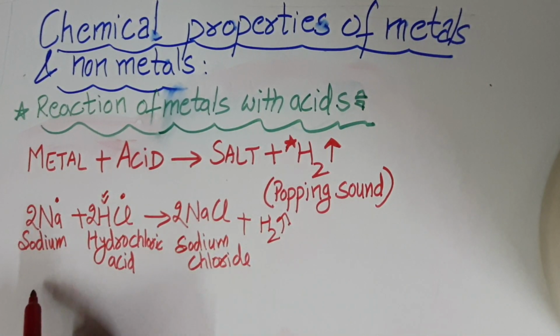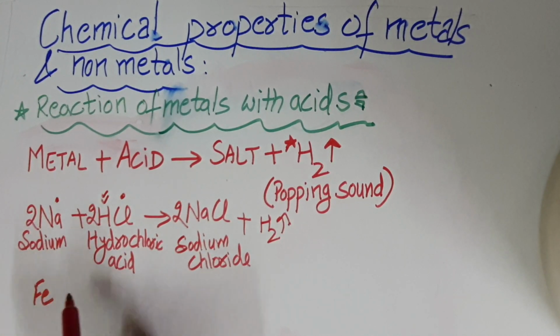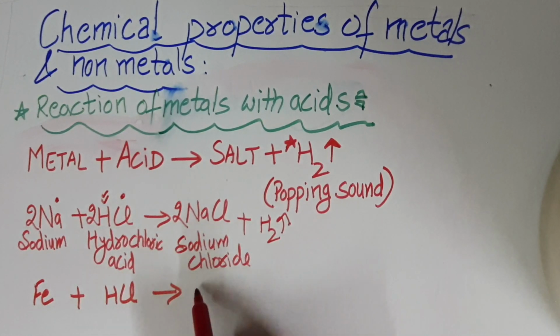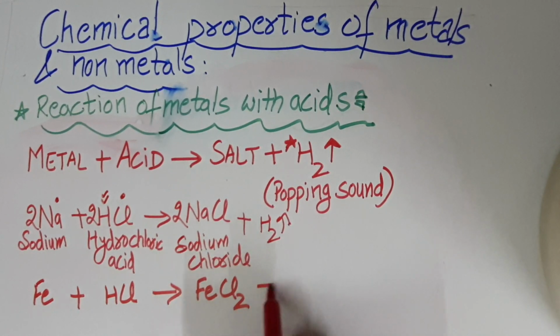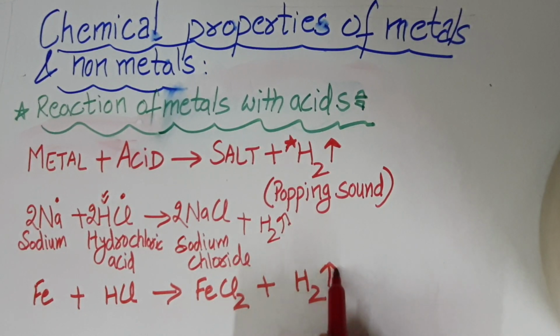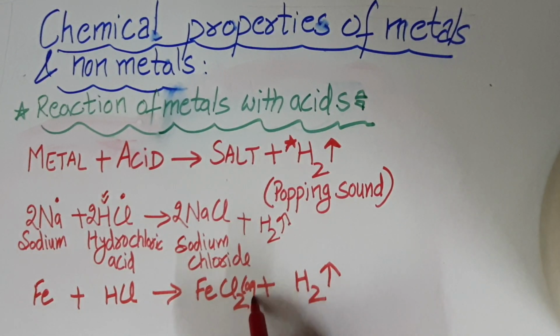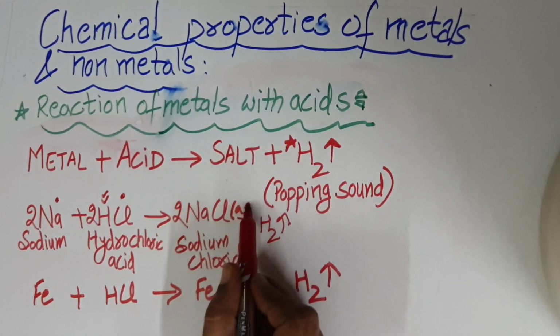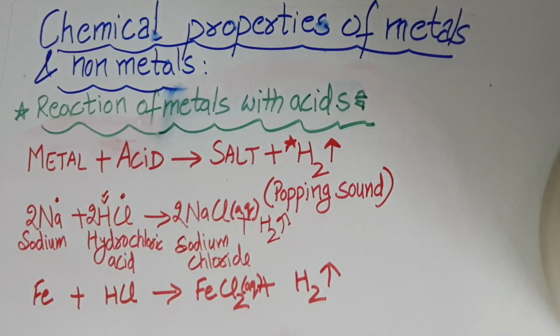In your book there is an activity where you take iron nails and put them in hydrochloric acid. There is formation of salt, iron chloride, plus there is evolution of hydrogen gas. This is aqueous. Aqueous means that this is present in water, because this reaction takes place in the presence of water. This is iron chloride, the salt which is formed in the reaction.